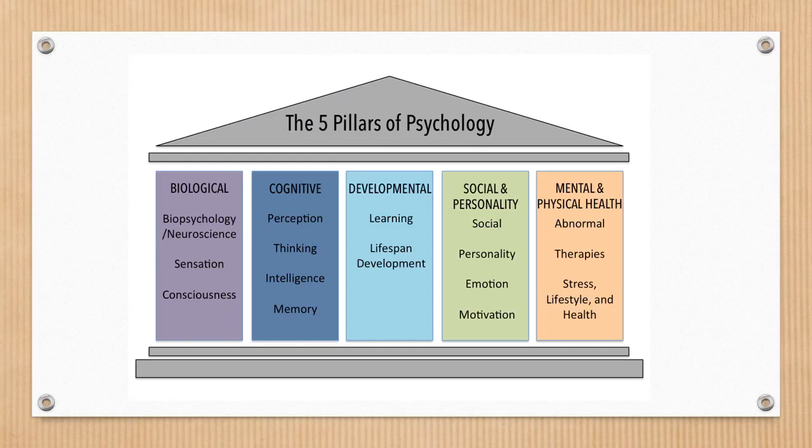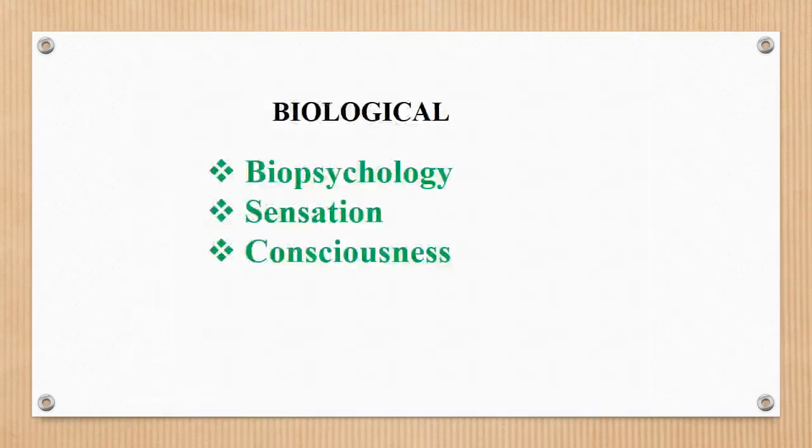Now I am going to describe the five pillars of psychology. Let us discuss all the pillars individually. The first pillar is biological. In this we discuss biopsychology, what sensation is, and what consciousness is.